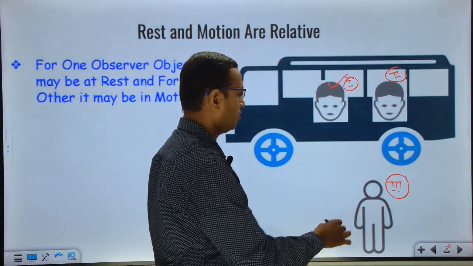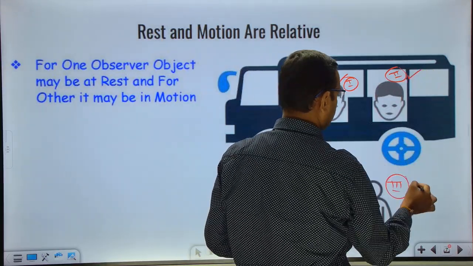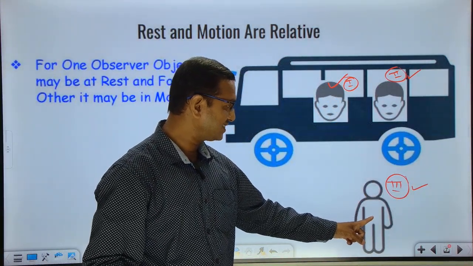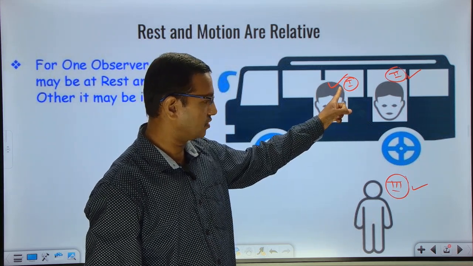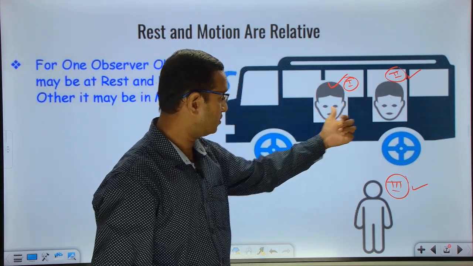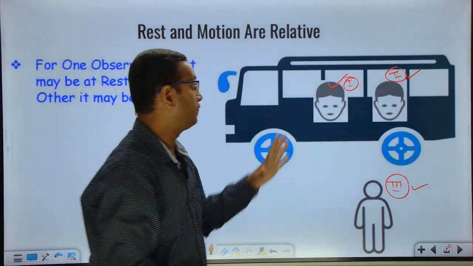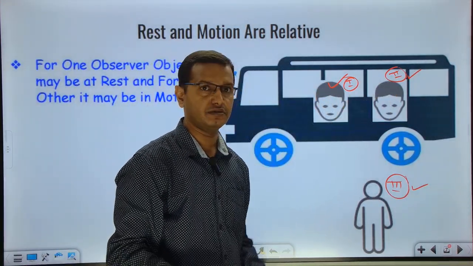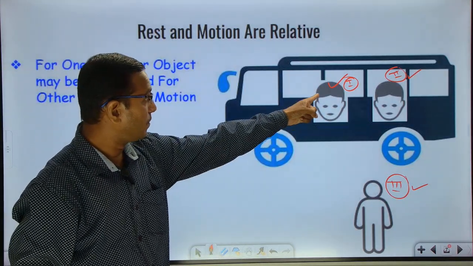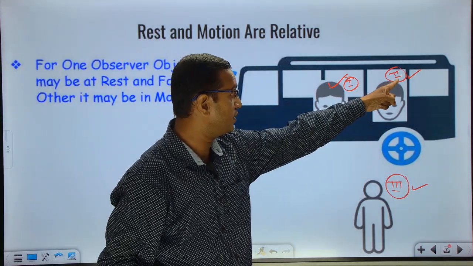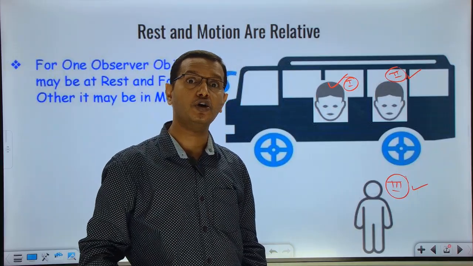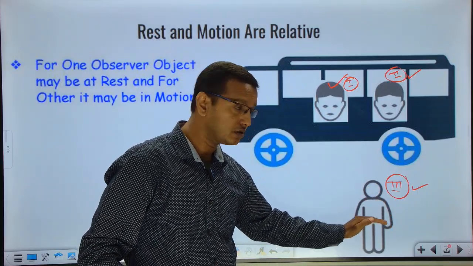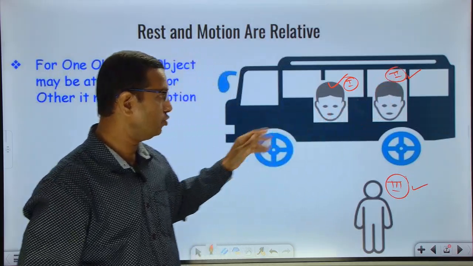Let us say the second person and the third person are friends. The third person is saying to the first person that the second person is moving, but the first person is saying that the person is not moving, he is sitting beside me. So who is true? Person 1 is telling that my friend is sitting beside me, he is stationary, he is not moving. But for person 3 who is watching from the road, person 2 is moving.